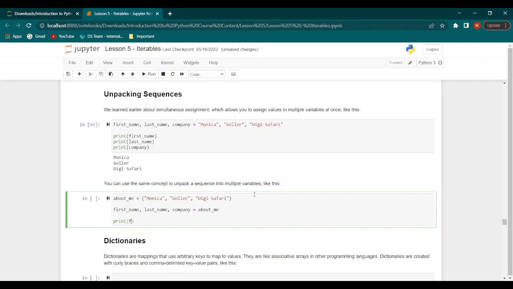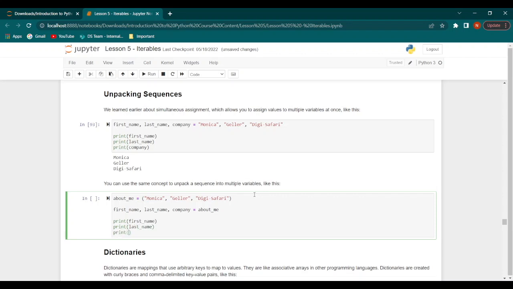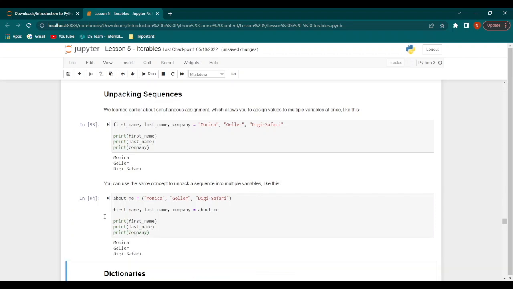Then we will print first name, last name, and company. And when we run this, we get the first name is Monica, last name is Geller, and the company is Digi Safari. So in this way, we didn't even have to separately assign anything. All we have to do is take the values from here and assign them in this way and then print them. It's as simple as that. By unpacking sequences in this way, it makes our programming much easier.